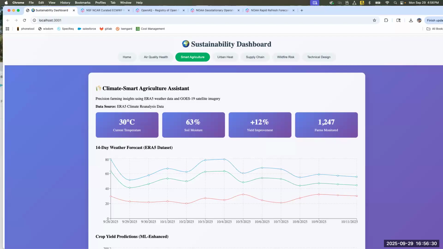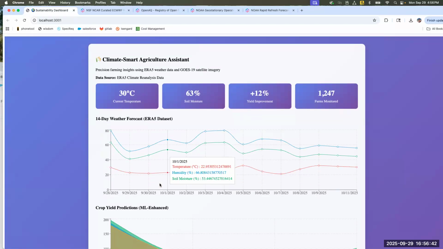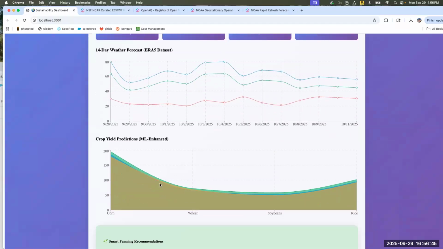Our agriculture solution uses the climate reanalysis data for precision farming. Farmers can optimize planting, irrigation, and harvest timing. You can see the 14-day weather forecast. You can also see the crop yield prediction.